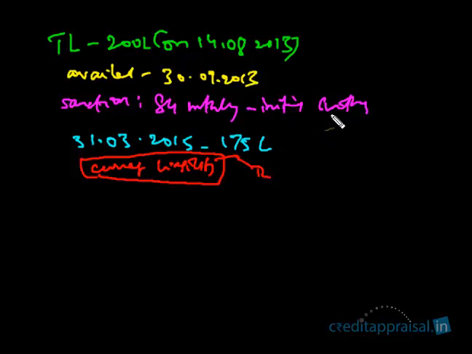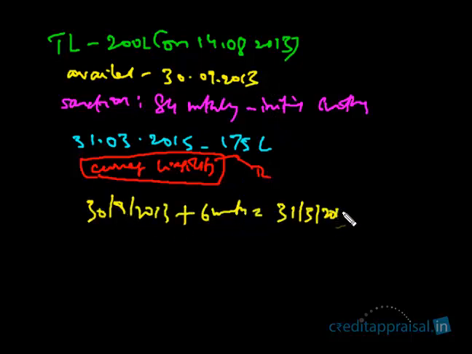What it means is, for 6 months the company need not pay the installments. So add 6 months to September 2013, and 6 months is going to be March 2014. But this is something you have to understand: 6 months from September ends on 31/3/2014, but the repayment will not start in March 2014. It's a normal banking practice that the repayment starts one month later, because this is a monthly installment. The repayment is going to start from April 2014.